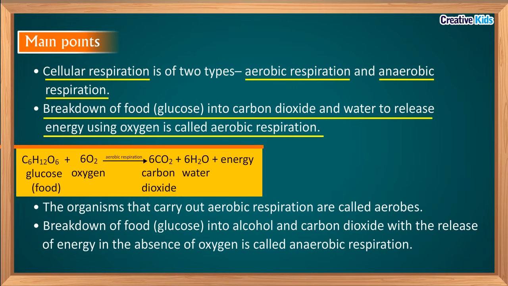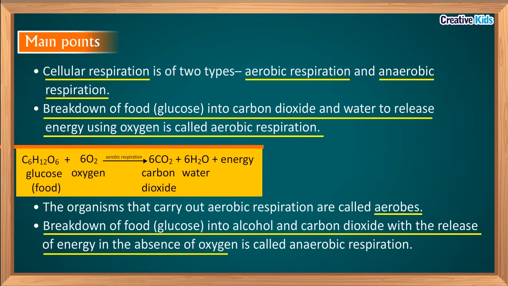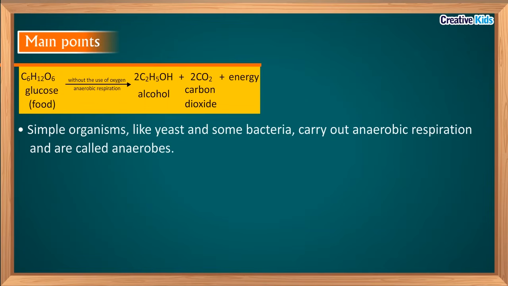The organisms that carry out aerobic respiration are called aerobes. The breakdown of food, glucose, into alcohol and carbon dioxide with the release of energy in the absence of oxygen is called anaerobic respiration. And simple organisms like yeast and some bacteria carry out anaerobic respiration and are called anaerobes.